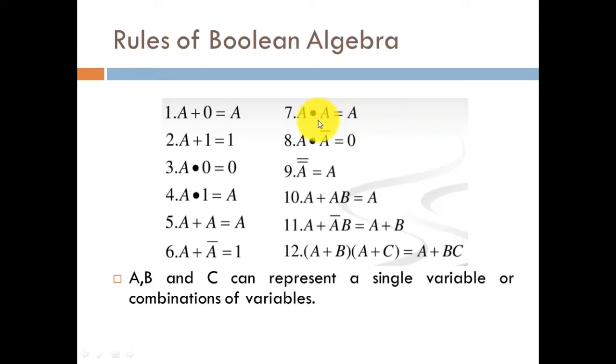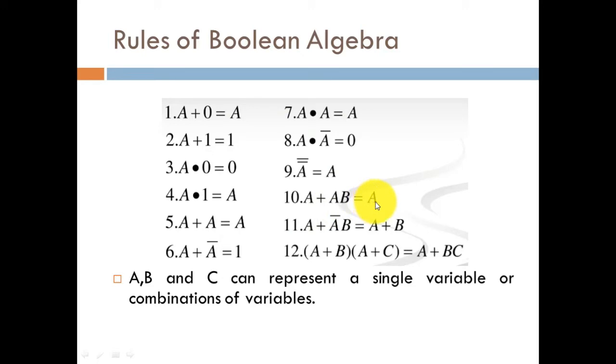Please keep in mind, a dot a will not be equal to a square, a dot a will be equal to a. Then a dot a bar will be equal to 0, since a bar is the complement of a and it can only take two values, either 0 or 1. If a is 1, then a bar is 0, and if a is 0, then a bar is 1. So in any case, the outcome of this product term turns out to be 0. Then the bar of a bar will be equal to a,